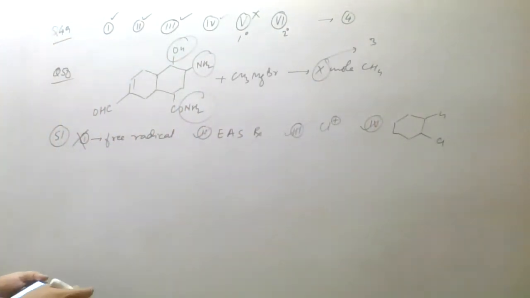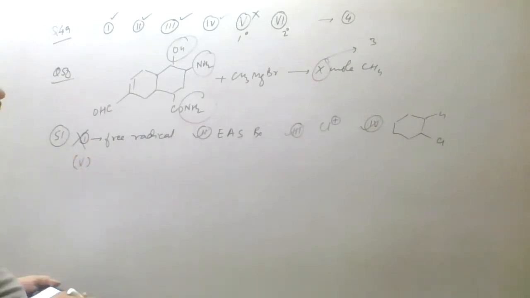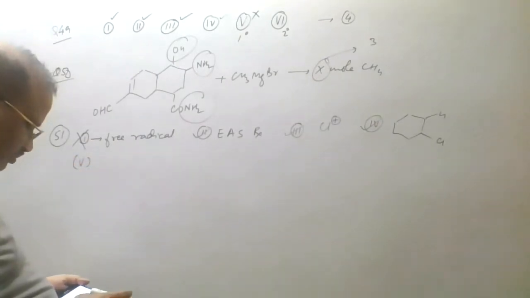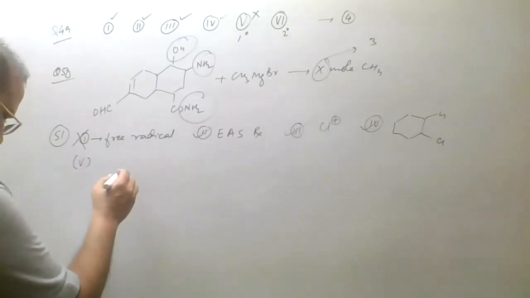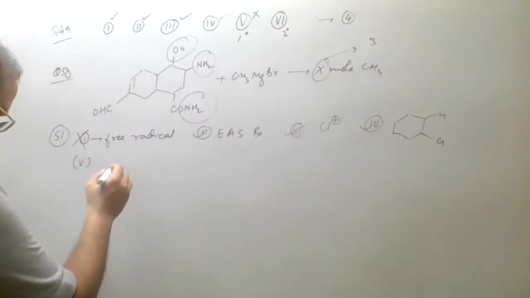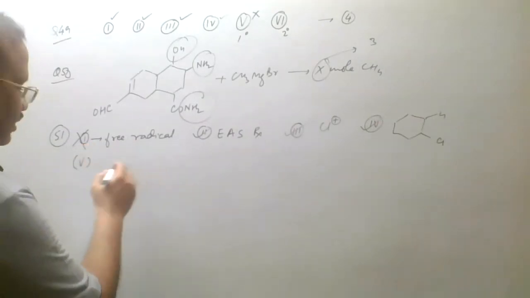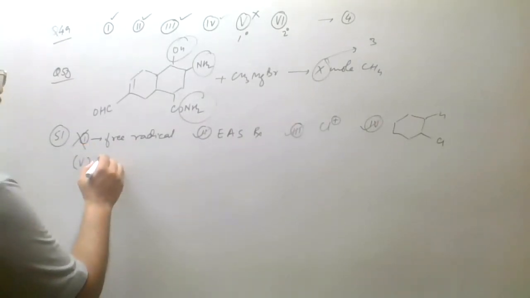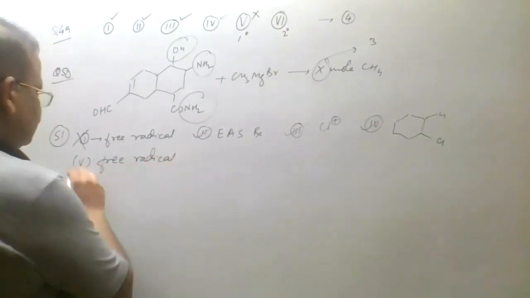Then it will be HBr and peroxide. So that will be, we'll say, the fifth one. Fifth one will not be the answer because it will be a radical mechanism. So we'll say that no, that cannot be the answer. Right? This was not it. We'll get that fifth one. It is a free radical reaction. It cannot be the answer.